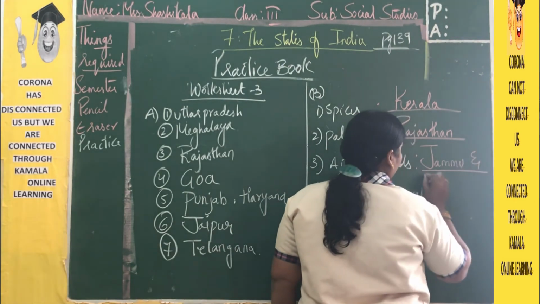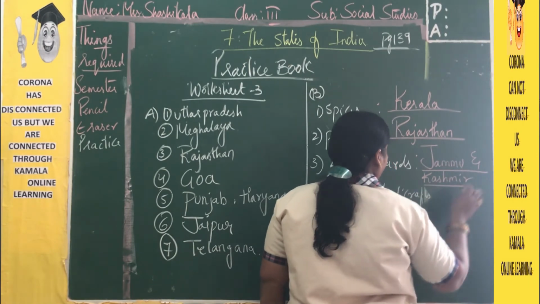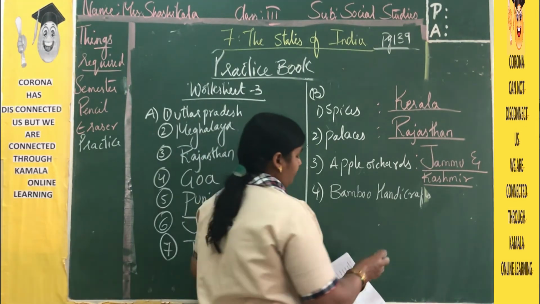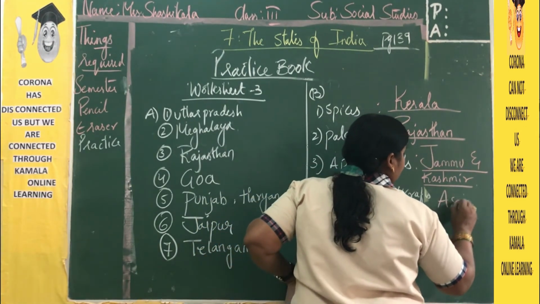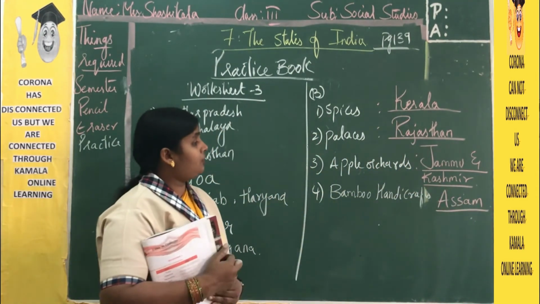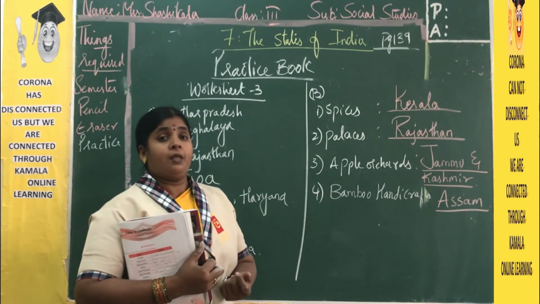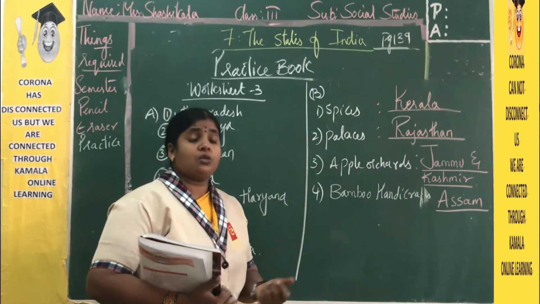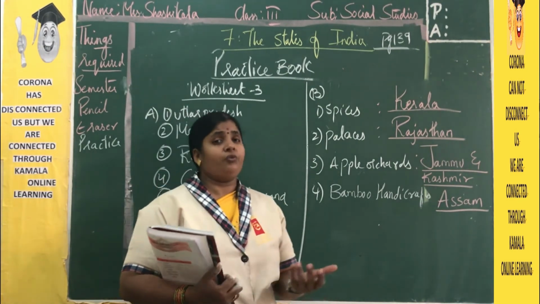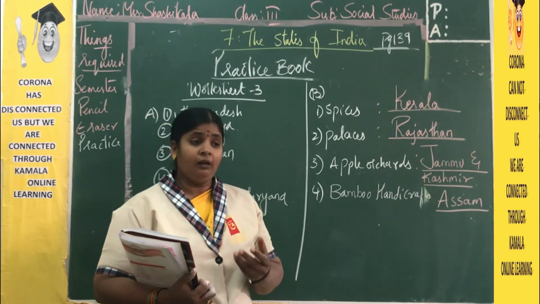The answer is Jammu and Kashmir. And bamboo handicrafts are famous in Assam. Not only this, Maharashtra is famous for the Ganesh festival, and Kolkata is famous for the Rasagola. Every state has one thing or another which it is famous for, depending upon the geographical area.